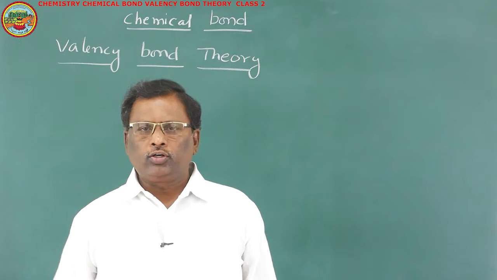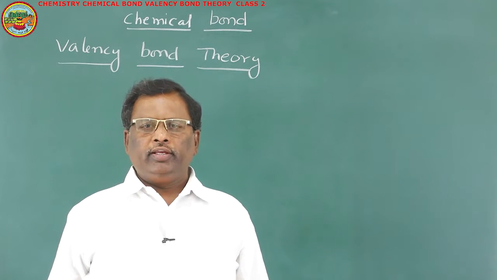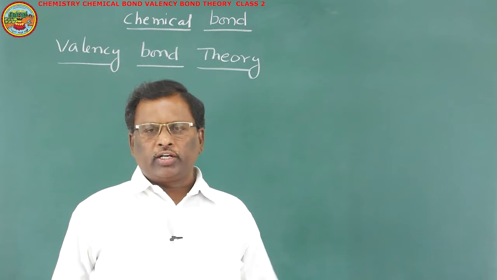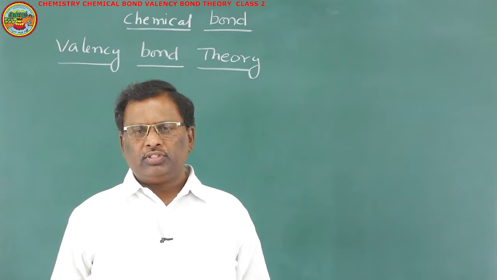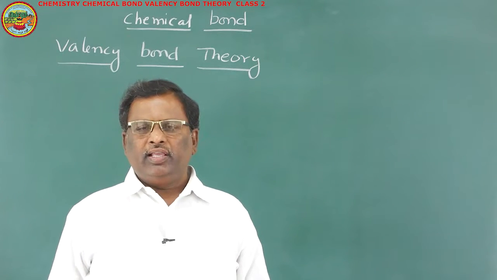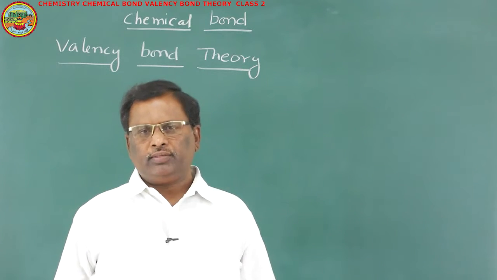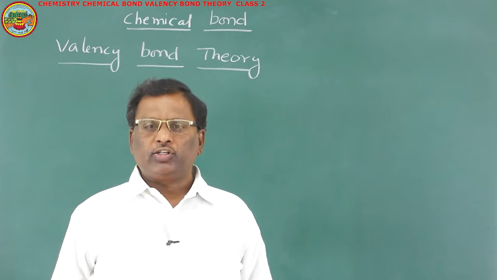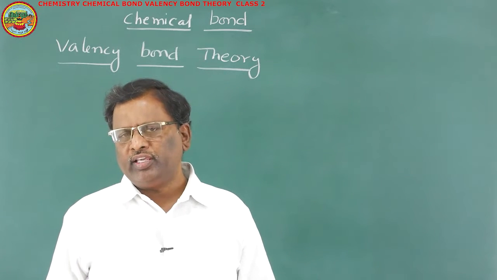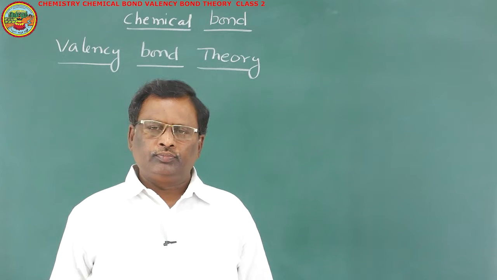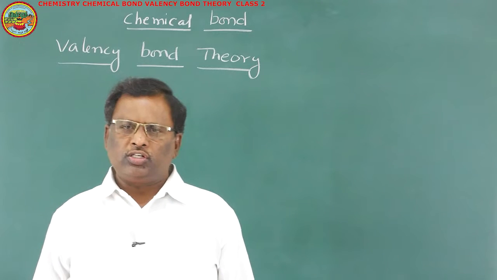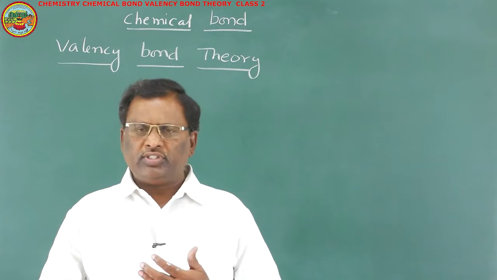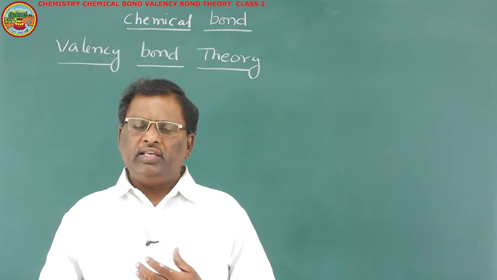So while discussing the octet rule, we have already discussed that the octet electronic configuration can be gained by atoms in two ways. One is transfer of electrons from one atom to another, which we call electrovalency, and the bond thus formed is said to be an ionic bond. Another way to get the octet electronic configuration is mutual sharing of electrons by two bonded atoms, which we call covalency, and the bond thus formed is said to be a covalent bond.